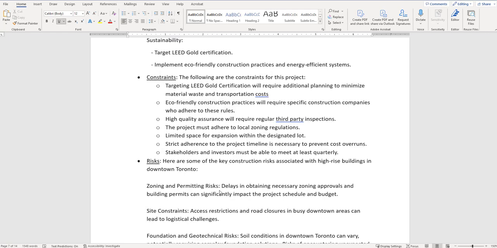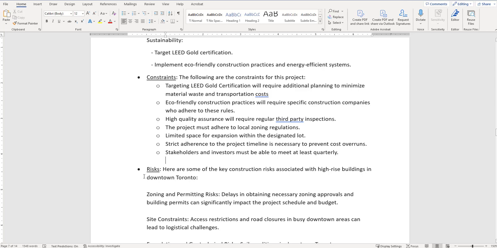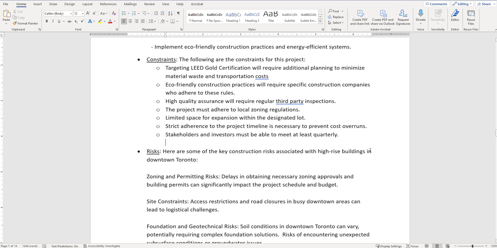All right, so it took some time, but I thought of some risks that I put together here. I've put these underneath. I'm just going to separate this to make it look a little cleaner. So we have risks. Here are some of the key construction risks associated with the high-rise building in downtown Toronto. It should be high-rise building, so we're talking about the building that I'm doing as an example.